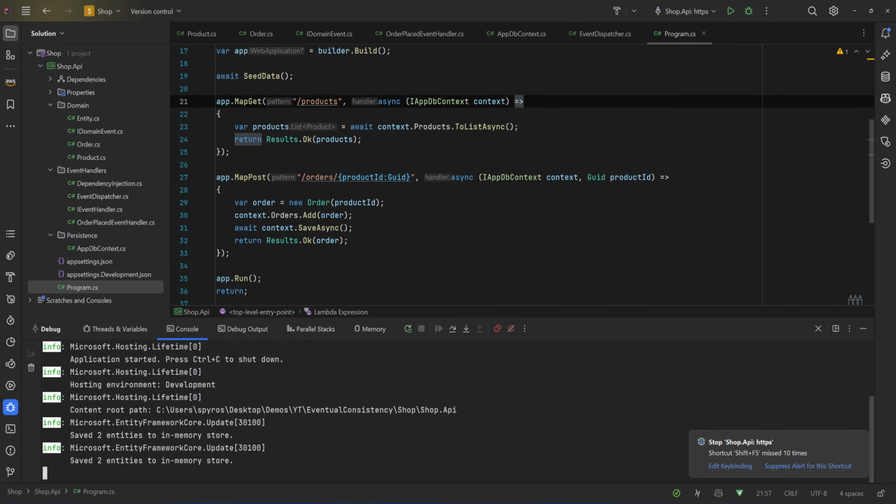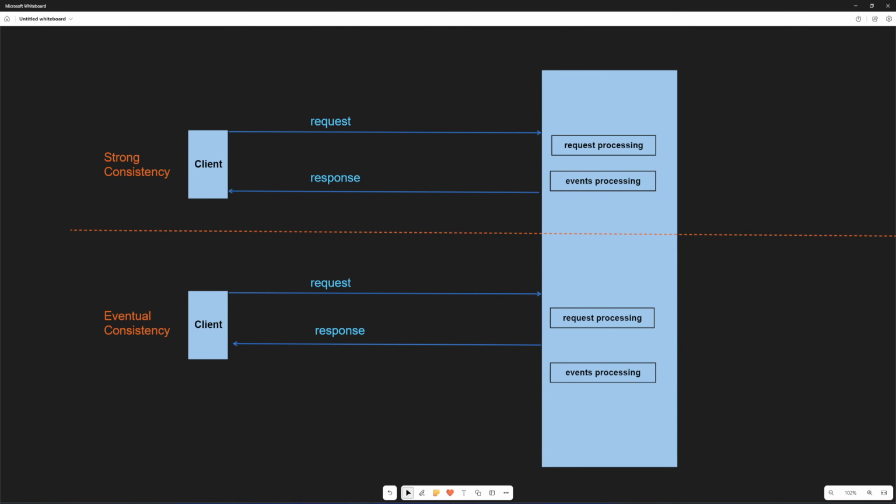So what we did there is what we call strong consistency. So let me show you that in this diagram. We have our client, we send our request, then we process the request, and then we make sure that our data is consistent before we send back the response. So in our scenario, we're processing also the events, and then we send the response back, which adds a little bit of overhead to the request time, so the response is a little bit slower.